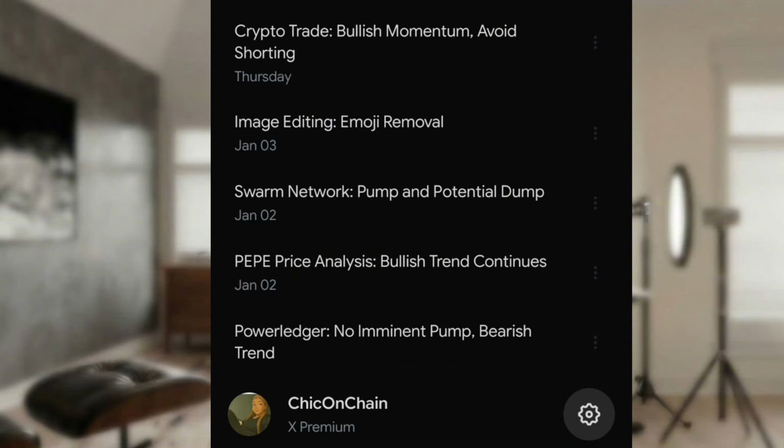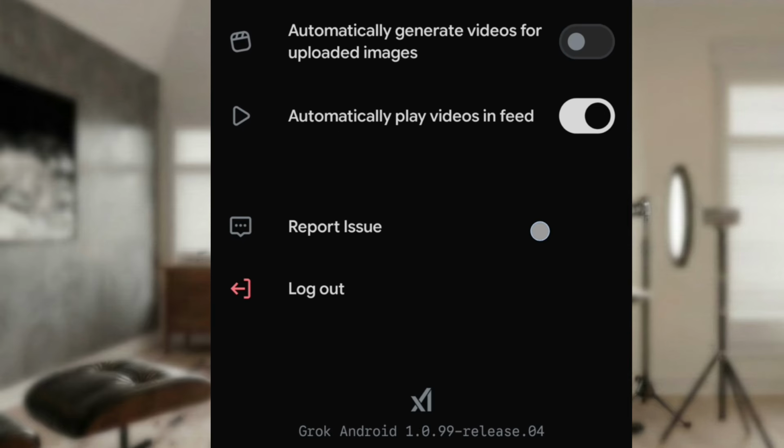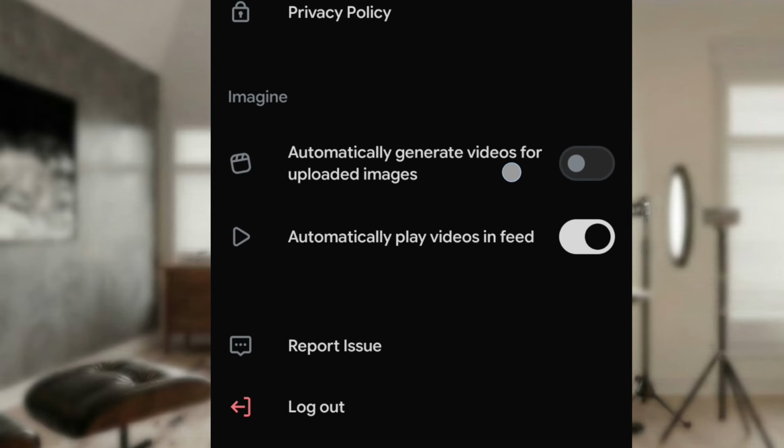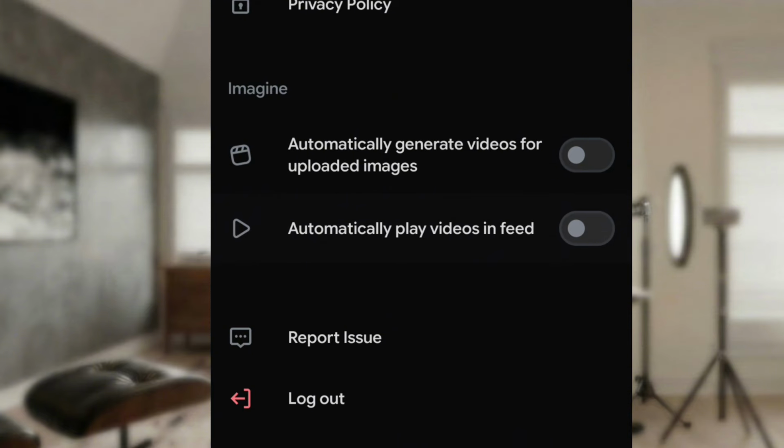You tap on this settings icon, then you scroll down. You see this place that says automatically generate videos for uploaded images. Just turn it off. It's now showing turn on, but turn it off like this. Good. Then this one too, automatically play video. I want to turn it off for the purpose of this video because I don't want this to play automatically. The main thing is for you to turn off this one here. That's the major thing for you.